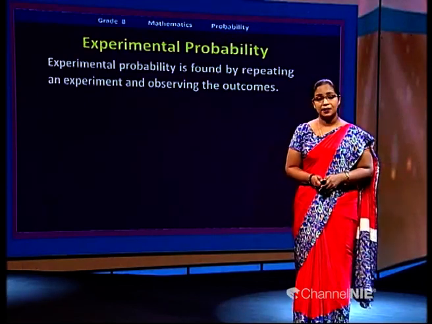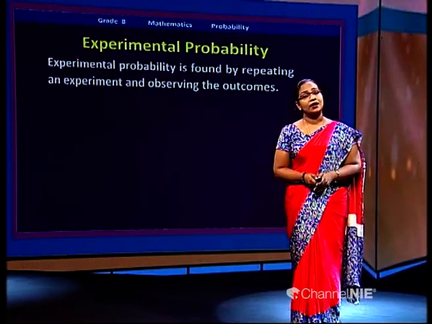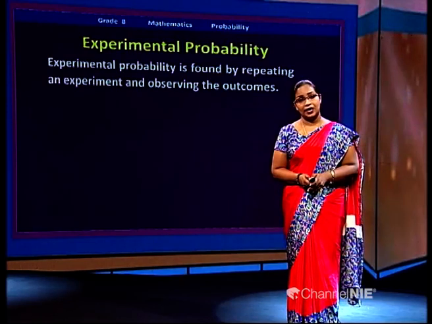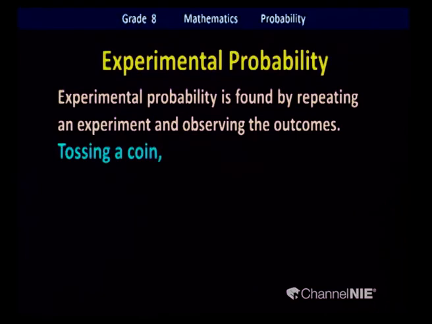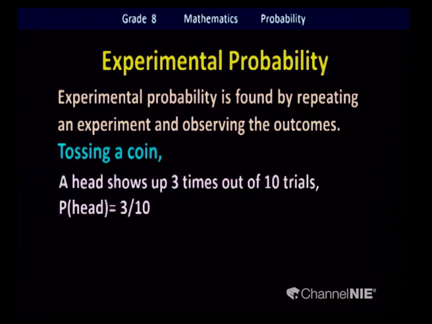Then we decide the probability. We'll take the same example, tossing a coin. This time we are going to do the trial. We are going to toss the coin and check the outcomes. According to this example, we toss the coin 10 times. We try it 10 times.